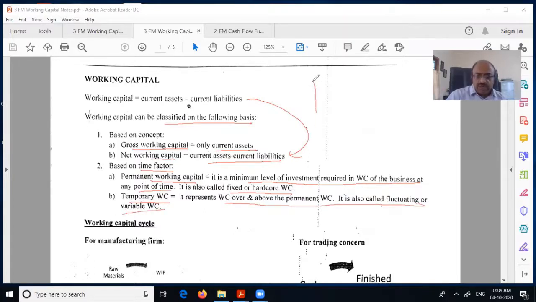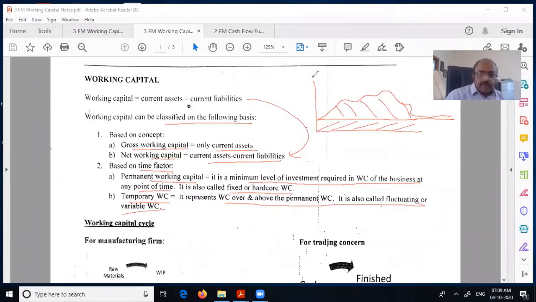So if you look at a chart sort of thing, this is the permanent working capital. This is your working capital that can come and go, but it cannot go below this. So this part is the fluctuating working capital. This is the fixed working capital.